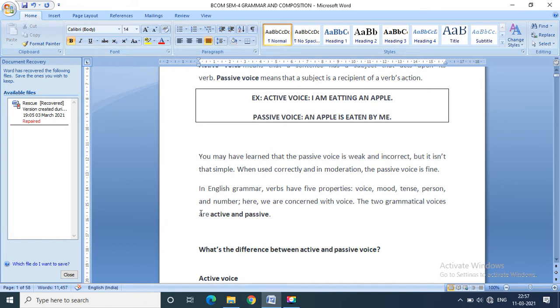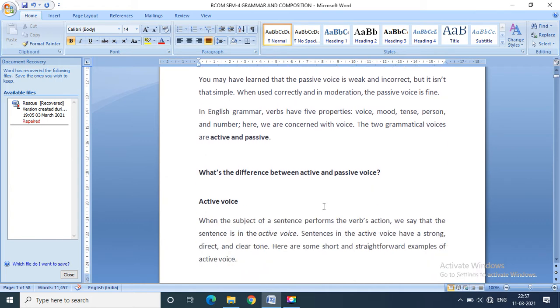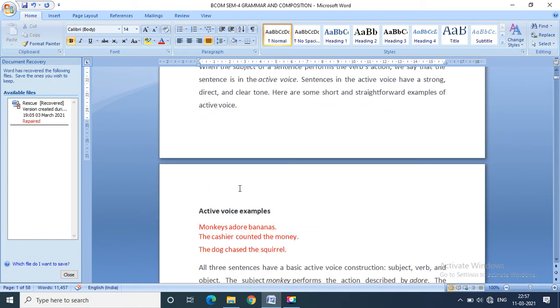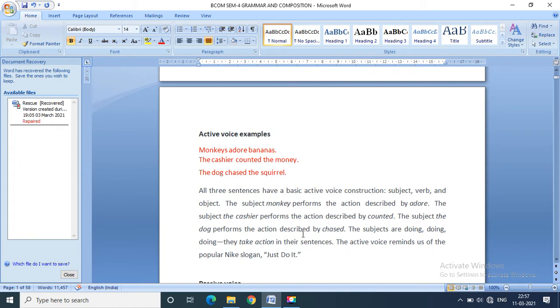I told you earlier, and it is written here, like normally we prefer active voice more than the passive voice because it is direct, straightforward in writing, and short sentences can be formed with the help of active voice. We saw these examples.